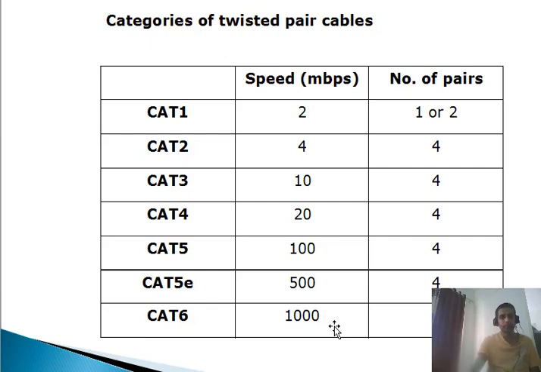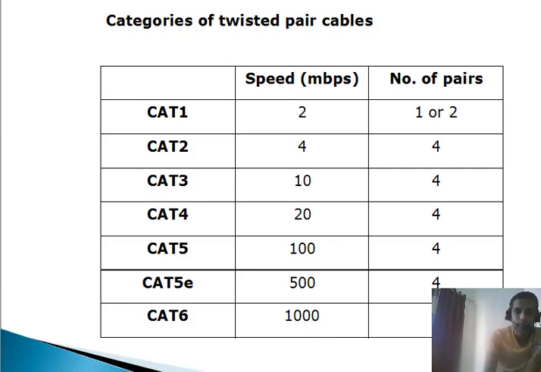Okay, so category 6 can give you a speed of 1 Gbps. If you need more than that, CAT 7 is there in the market also, which gives you around 10 Gbps speed. That depends on the quality of the wire or the thickness of the wire, or you can say the capacity or density of the wire that we are using over here. Clear? I hope this is clear from the twisted pair point of view.